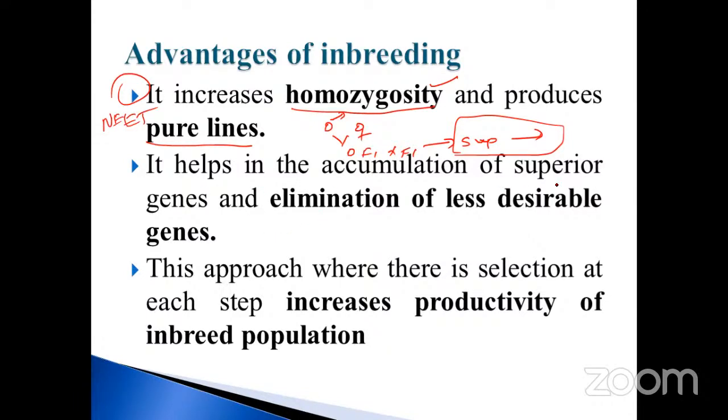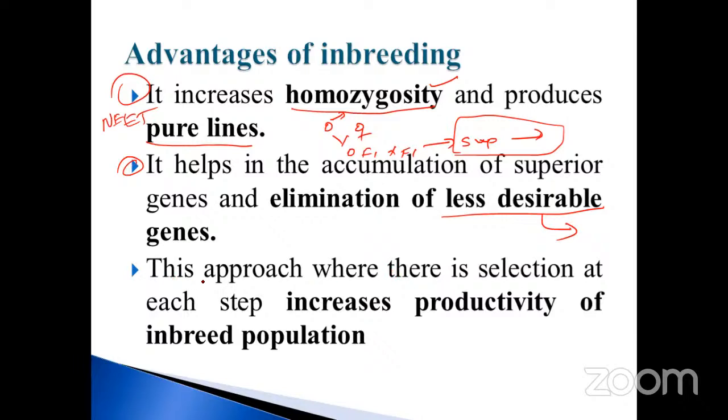It helps in the accumulation of the superior genes and the elimination of the less desirable genes. Already you know, less desirable means unwanted genes are also eliminated. When you are doing this process, what happens? Only superior genes remain. The recessive genes are completely eliminated from that particular breed. Okay, my dear, this is very, very important.